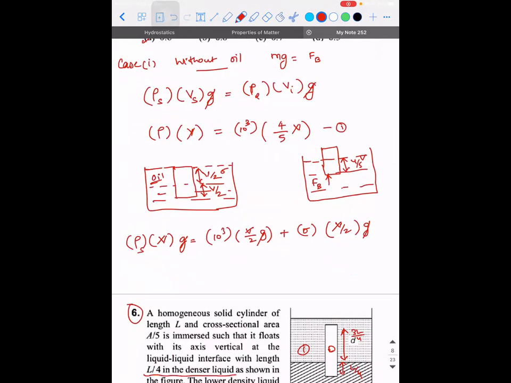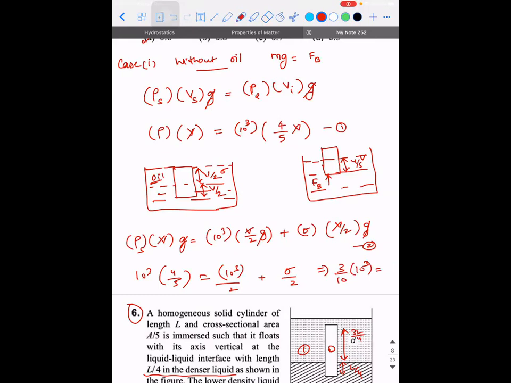Okay. So equate the first and the second, what are you going to get? 10 power 3 into 4 by 5 is equal to 10 power 3 by 2 plus sigma by 2. Correct? So 4 by 5 minus half is how much? Is it 3 by 10? So 3 by 10 into 10 power 3 is equal to sigma.